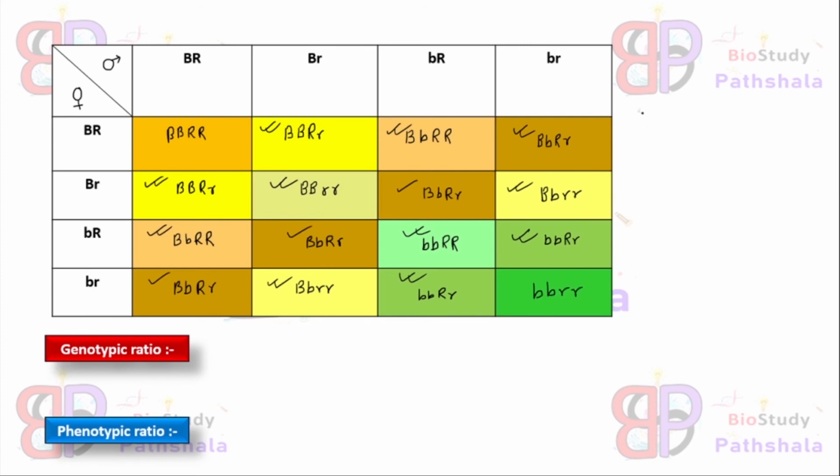Here capital B will show black fur for guinea pig, small b will show albino fur for guinea pig, capital R shows rough fur while small r shows smooth fur. Okay, so now we will calculate the genotypic ratio as we have learnt in our previous checkerboard. Here again the genotypic ratio will be 1:2:2:4:1:1:2:1.